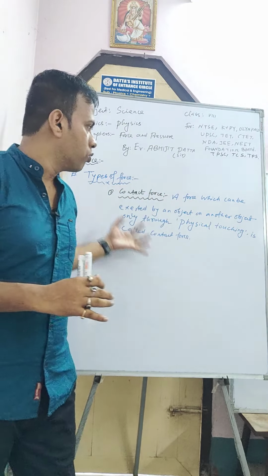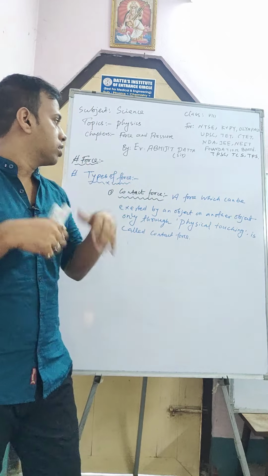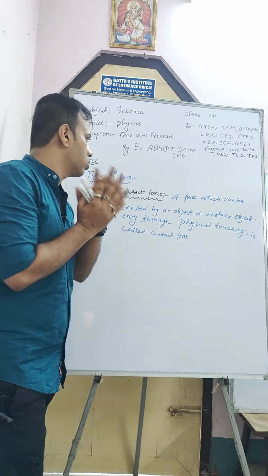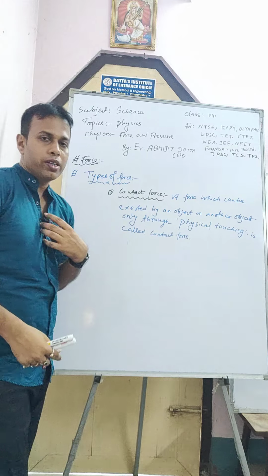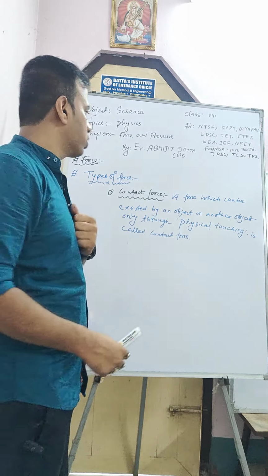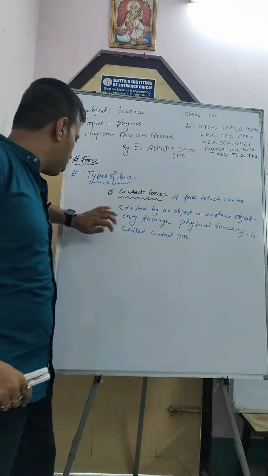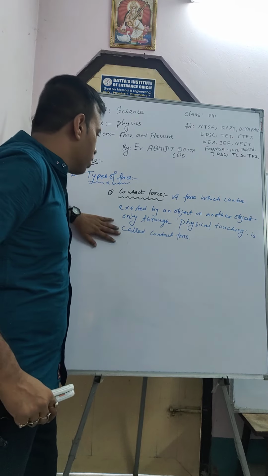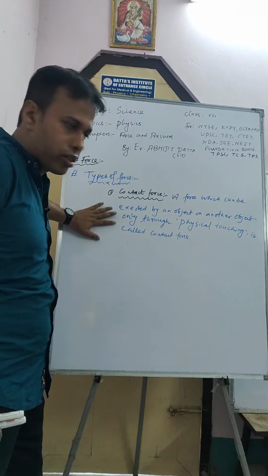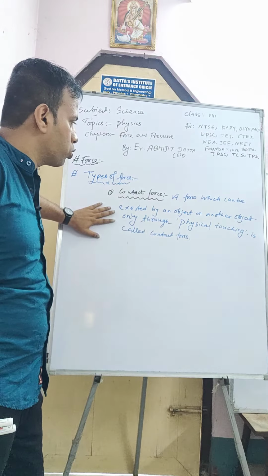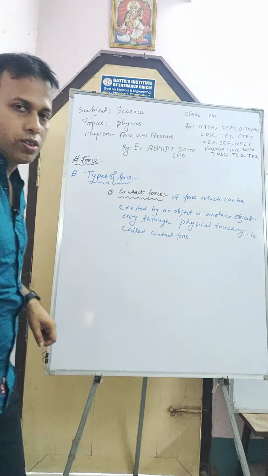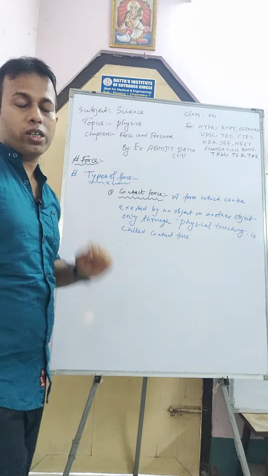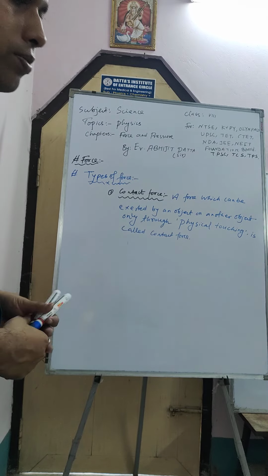So in which physical touch is necessary, this kind of force is known as contact force. One object can apply force on another object. Suppose I am one object and I am applying force on the board. In this direction, through physical touching, I am touching this one and pushing this one, and this one is vibrating. So through physical touching, it is called contact force. Different types of contact force are also there.